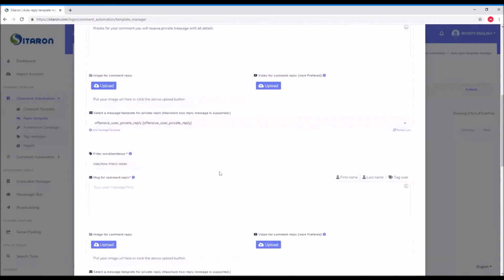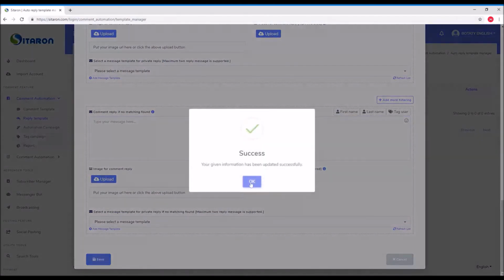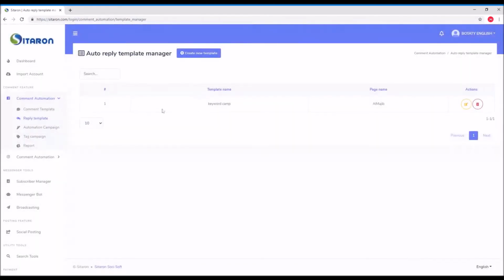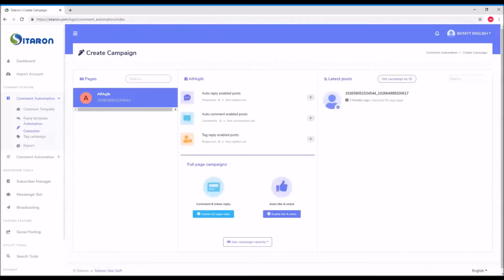Once you finish all this, you just click save. If I click save now, okay, it will give me success and it will be closed, and here I have the template. Once I finish this one, I can go to the automation campaign, and at the same time, you can put your automation campaign